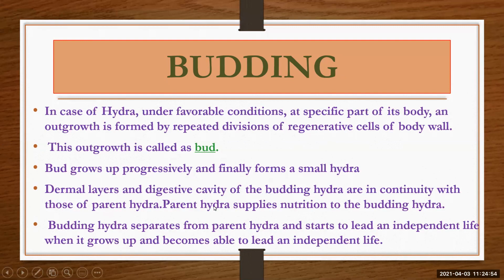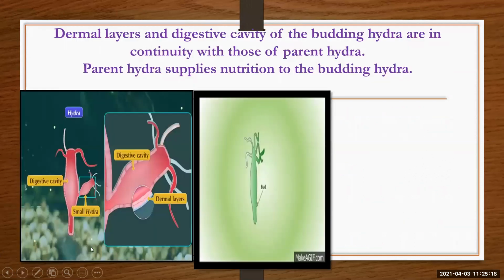The dermal layer and digestive cavity of the budding hydra are in continuity with those of the parent hydra. The parent hydra supplies nutrition to the budding hydra. The budding hydra separates from the parent hydra and starts to lead an independent life when it grows up and becomes able to lead an independent life. In hydra, so see, this is a hydra.